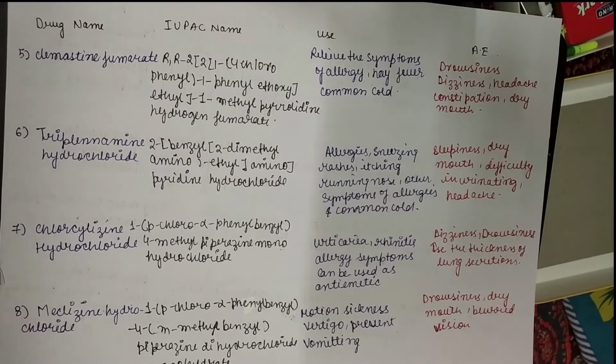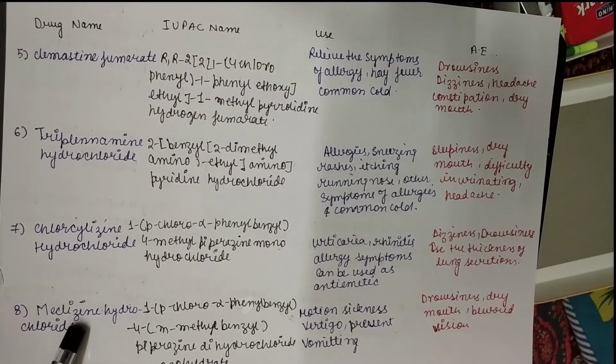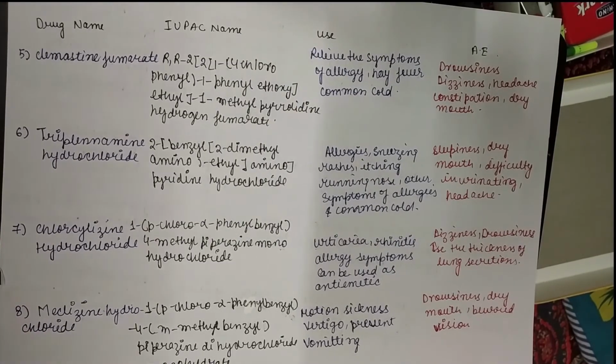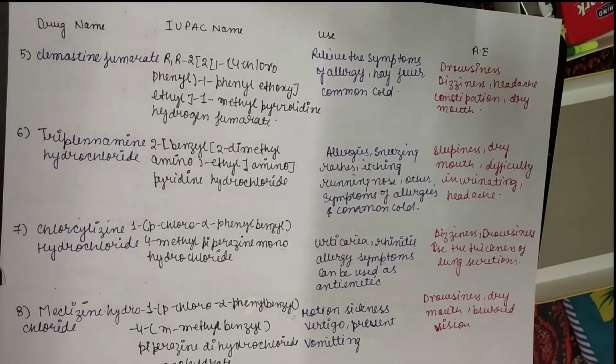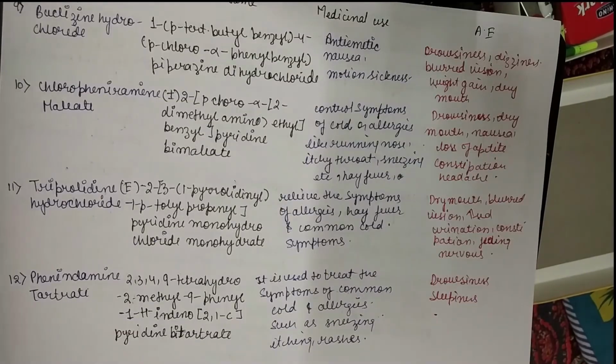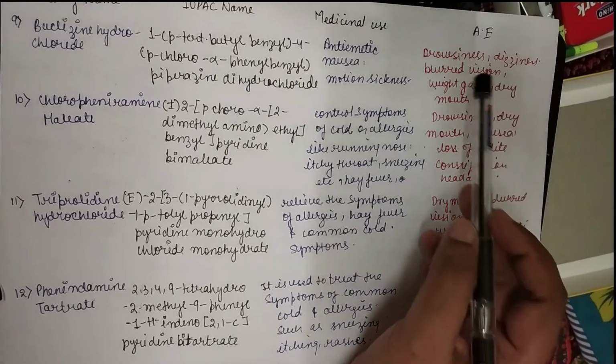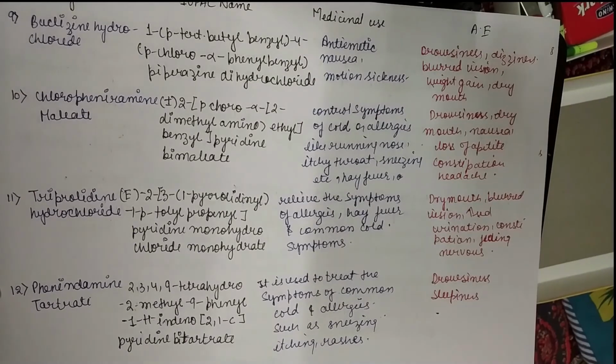Next drug is meclizine hydrochloride. It is used in motion sickness or vomiting sensation. Adverse effects are drowsiness, dry mouth, and blurred vision. Next drug is buclizine hydrochloride. Okay, so it is used as an antiemetic, for nausea and motion sickness. Adverse effects are drowsiness, dizziness, blurred vision, weight gain also, and dry mouth.